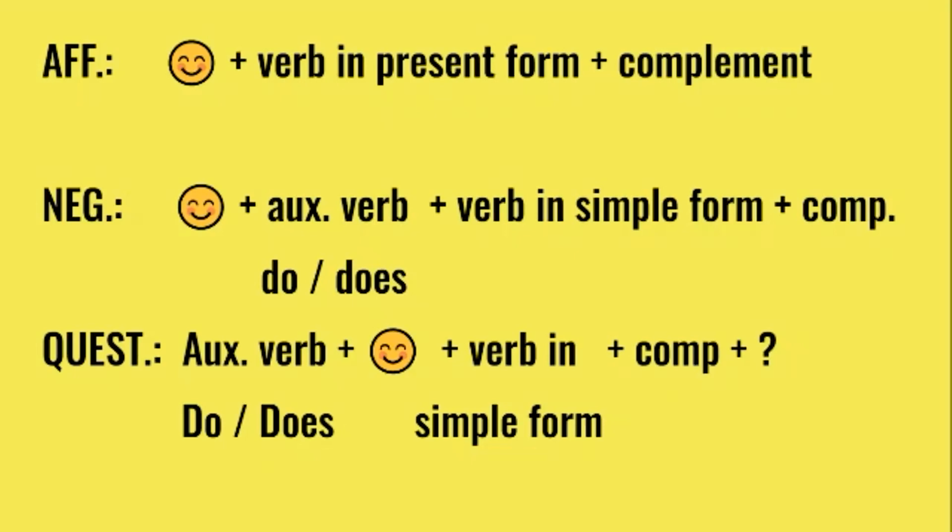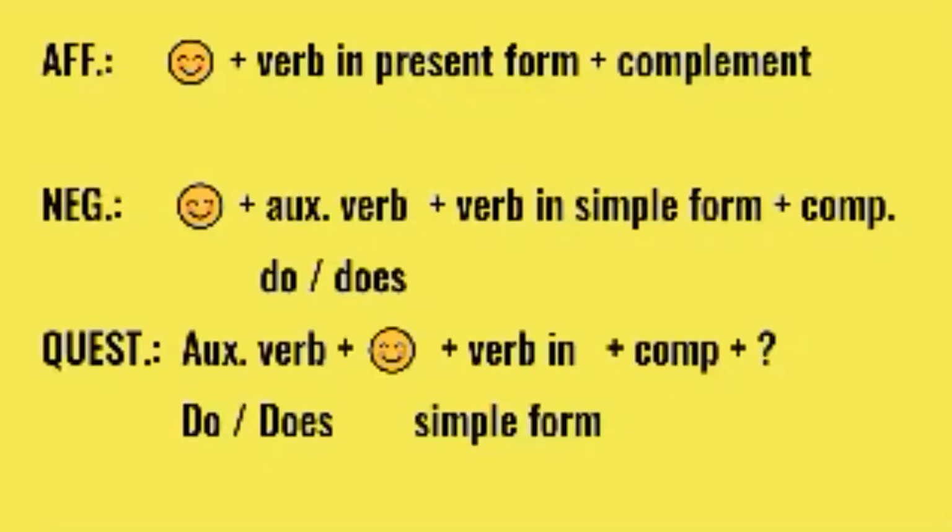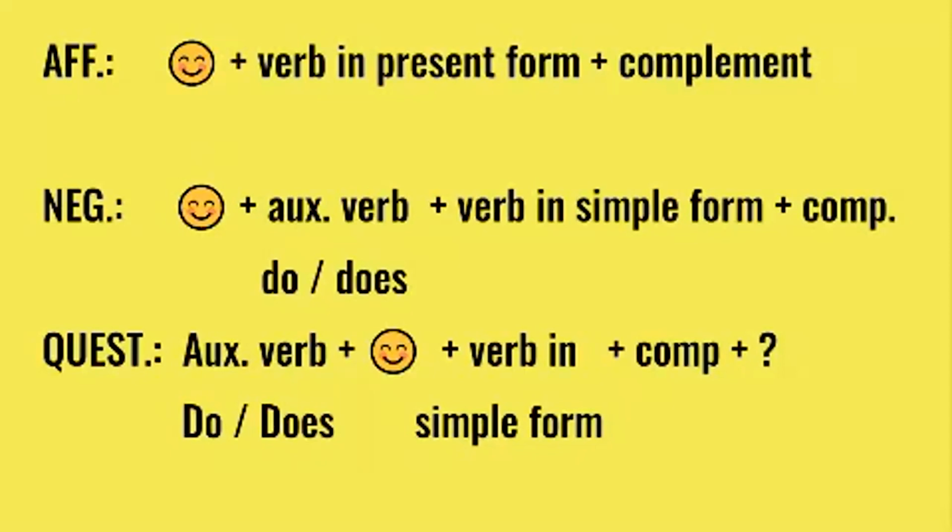Let's check the structure of the creation of sentences in the present tense. If we want to talk about affirmative sentences, then we have the following structure. The subject, because it's the person who's going to perform the action. The verb in the present form. Let's be careful over here. Remember that we have two types of subjects. The subjects that have to do with pronouns such as I, you, we, or they, and the ones that have to do with he, she, it.